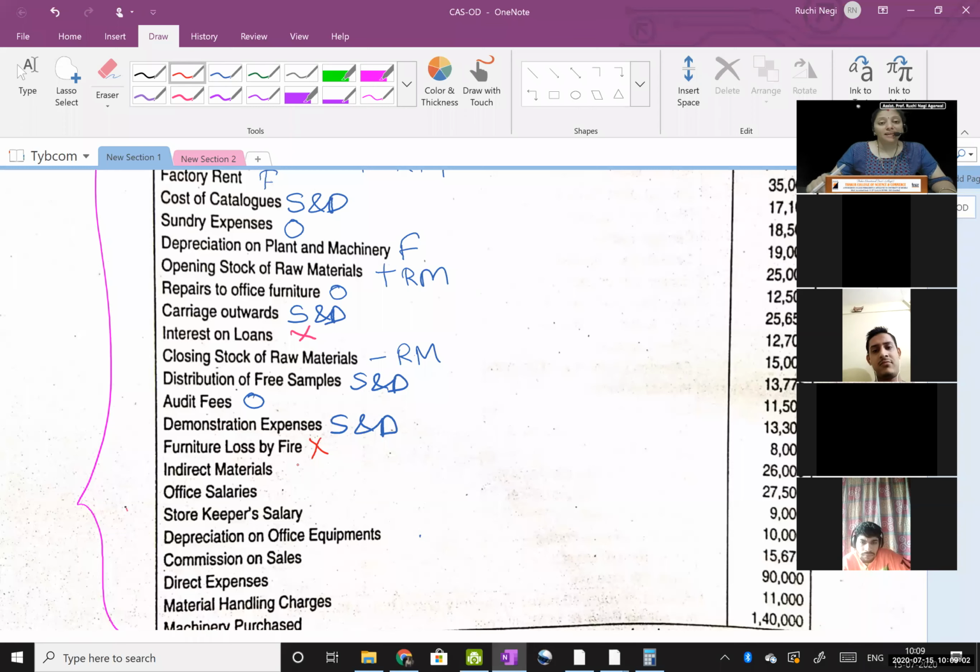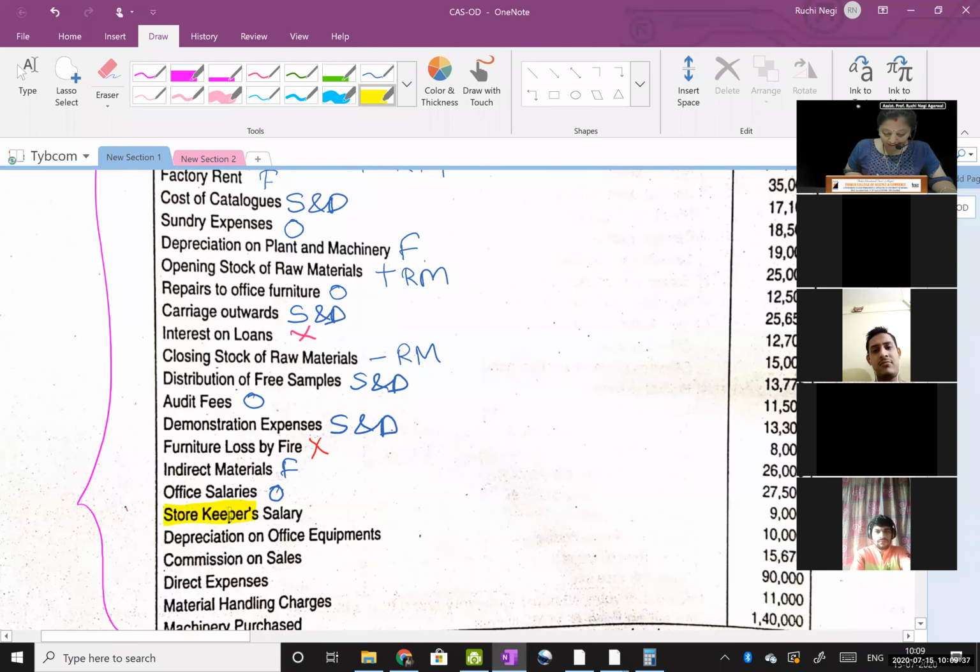Okay. Indirect material. Direct material is direct cost, under the heading raw material consumed. Where will indirect material go? Prajakta, Shivam, Jinal. Yeah, correct. Factory. Great. Okay, Nidhi also gave the answer. Great. Okay, yeah, it's factory. Office salaries, with the word office, I'll take it to office. Next, something new which we haven't done earlier. Storekeeper salary. Where will this go?